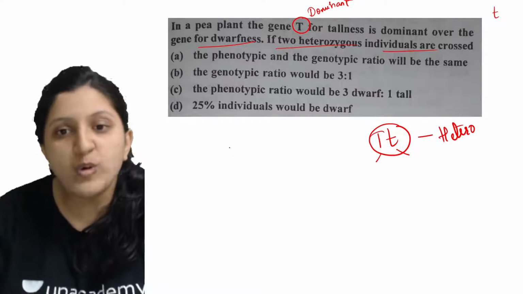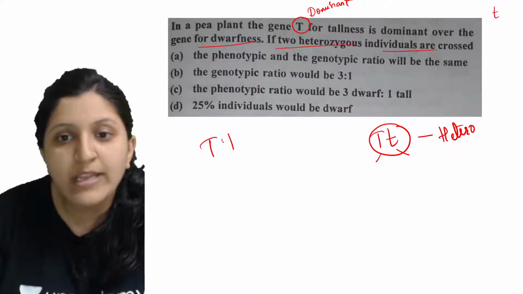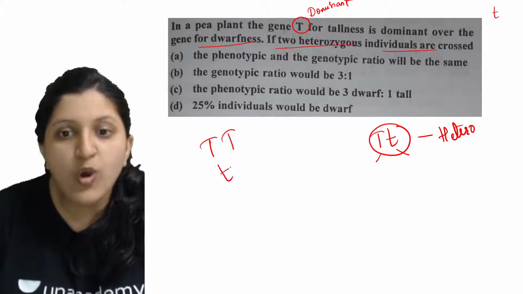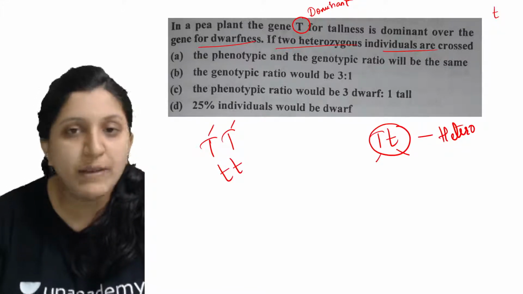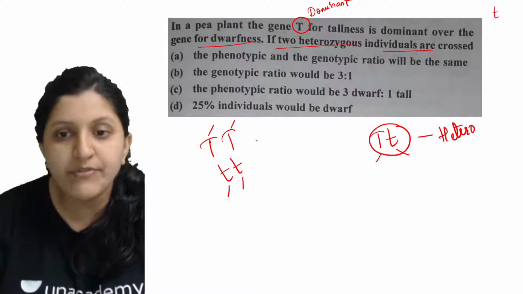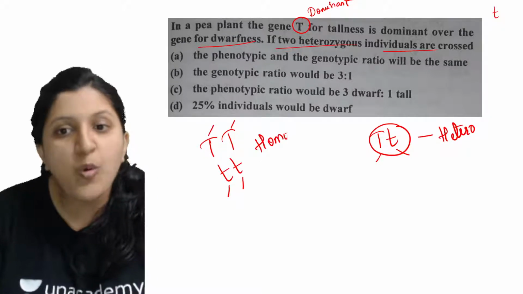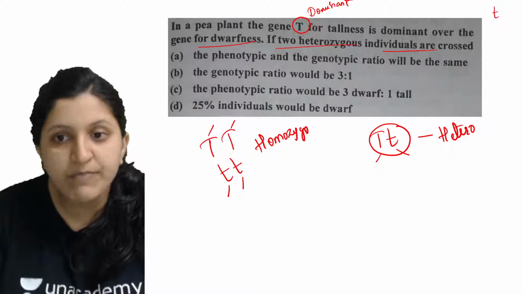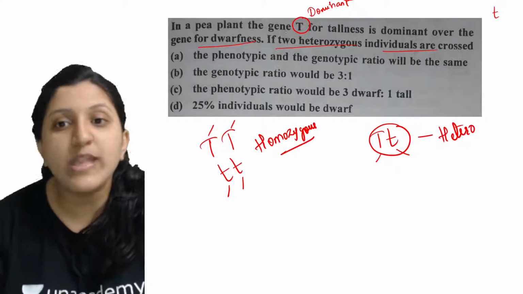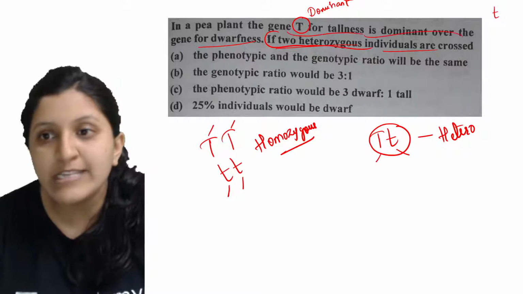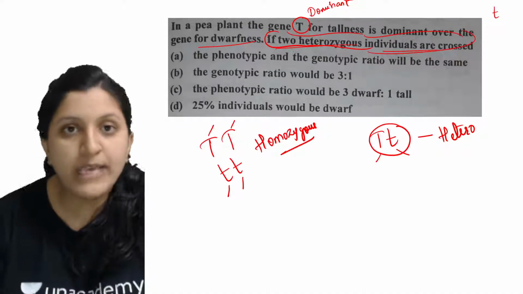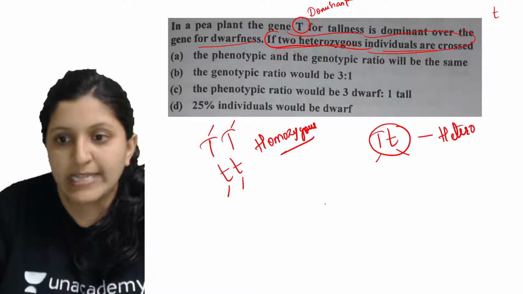So which is homozygous then? This one is homozygous, and this also is homozygous, because you can find both of them dominant, or both of them recessive, so that is a homozygous condition. Now they are asking what the answer would be if you cross heterozygous individuals. So let's make a cross here.